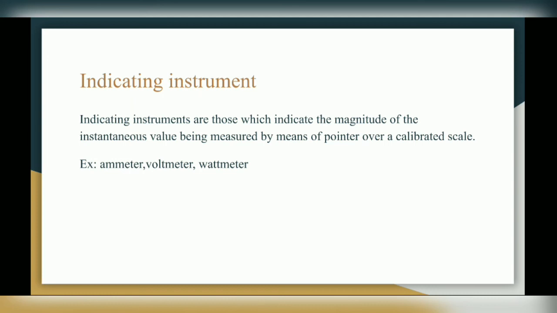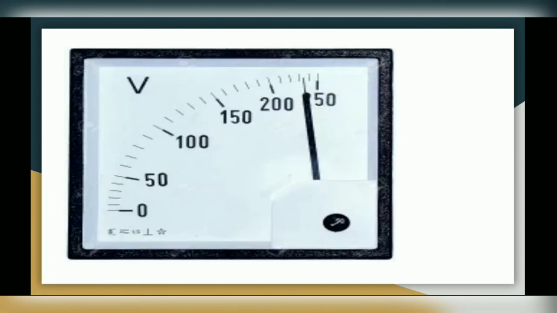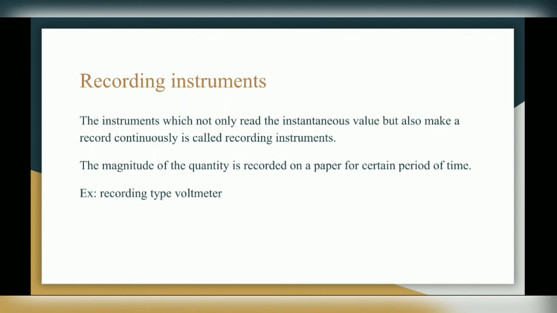Next types. Instruments are also classified as indicating instruments, integrating instruments and recording instruments. So first is indicating instruments. Indicating instruments are those which indicate the magnitude of the instantaneous value being measured by means of a pointer over a calibrated scale. So indicating instruments have a pointer in them and they show the reading with that pointer. They indicate the reading directly with the help of the pointer. The examples of indicating instruments are the ammeter, voltmeter and wattmeter. So this is the image of an indicating instrument.